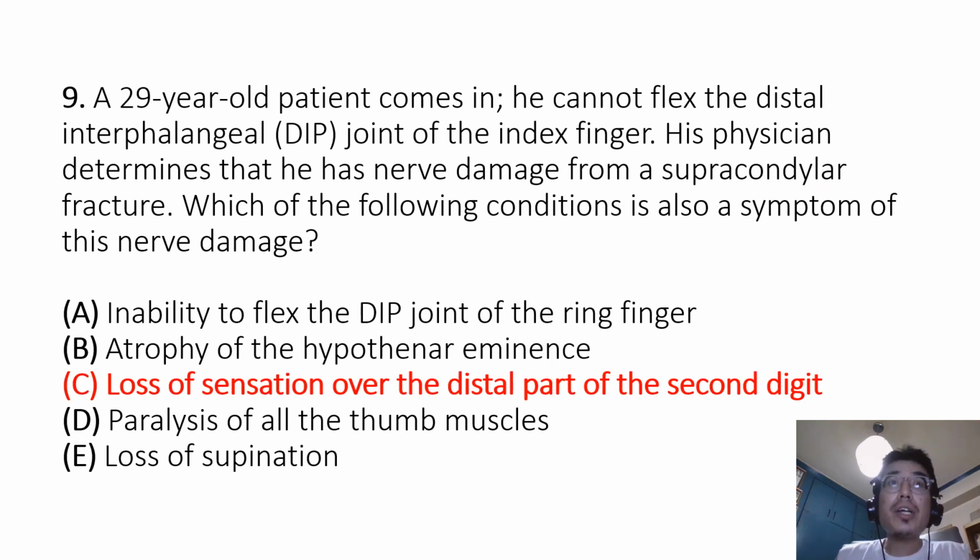And the correct answer is C. Loss of sensation over the distal part of the second digit. This is because the flexor digitorum profundus muscle flexes the DIP joints of the index and the middle fingers. It is innervated by the median nerve, which also supplies sensation over the distal part of the second digit. The same muscle flexes the DIP joints of the ring and little fingers, but it receives innervation from the ulnar nerve.